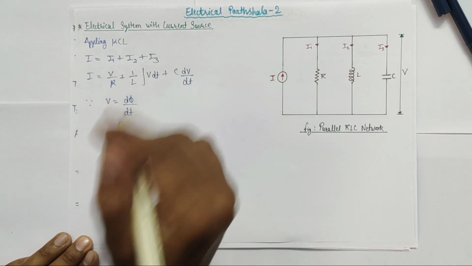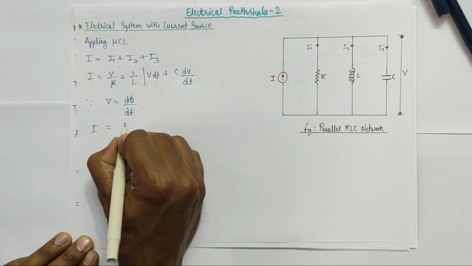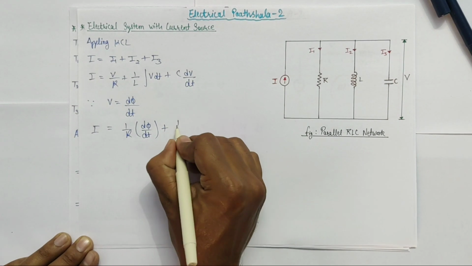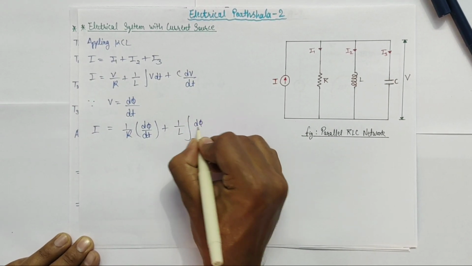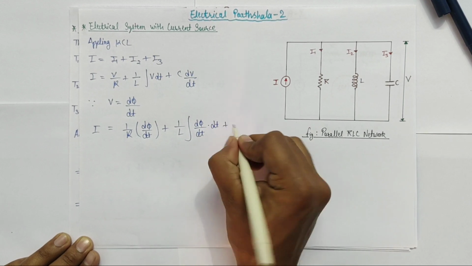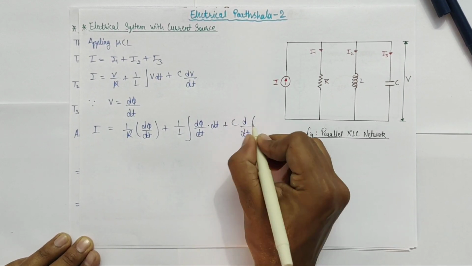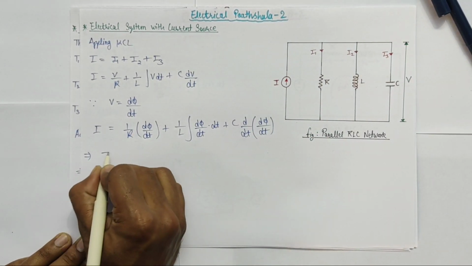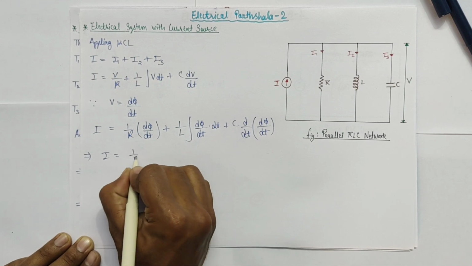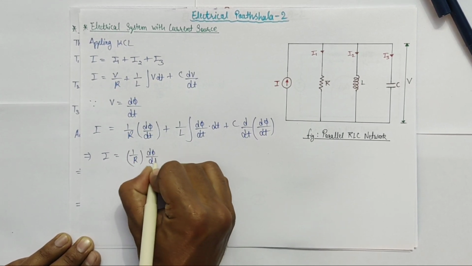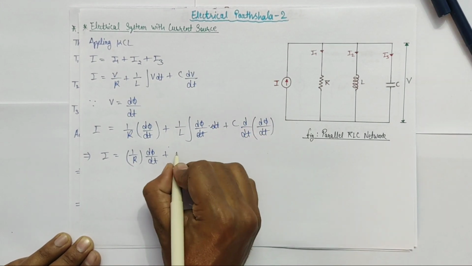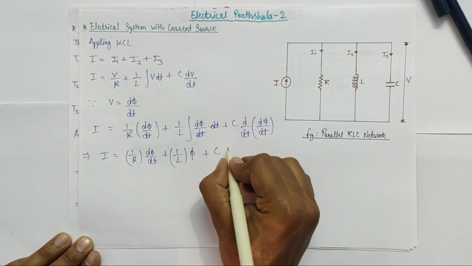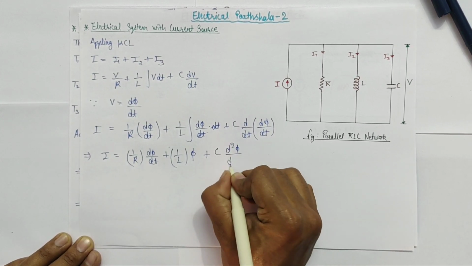So we will put this value of V into the above equation, and we will get I equals 1 by R d phi over dt plus 1 by L into integral of d phi over dt into dt plus C into d over dt multiplied by d phi over dt. This can be rewritten as I equals 1 by R d phi over dt plus, these two terms will be cancelled out, and this can be written as 1 by L into phi plus C into d2 phi over dt2.